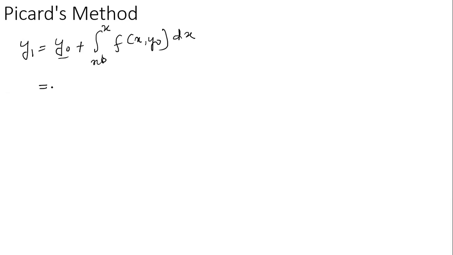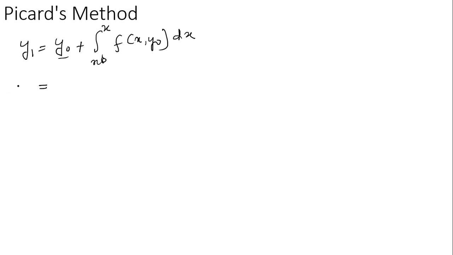First we need to evaluate y1: y1 equals y0 plus the integral from x0 to x of f of x comma y0 dx. In the initial case we substitute y0 for y and integrate with respect to x, and then we find y1.